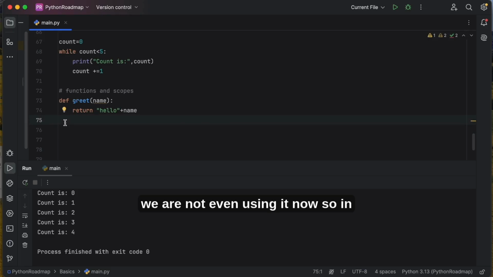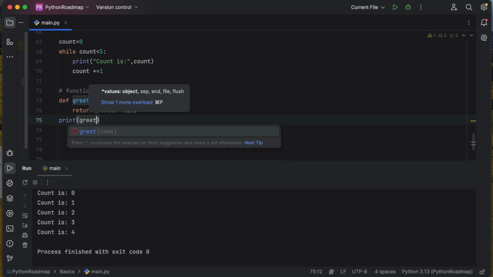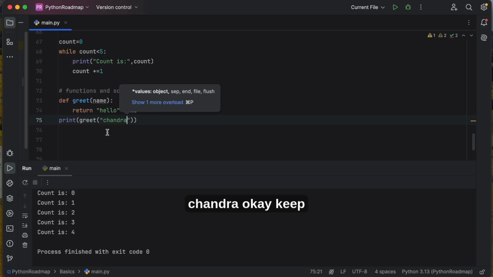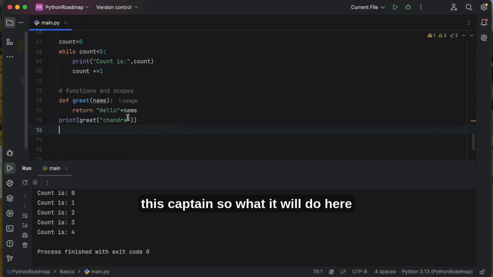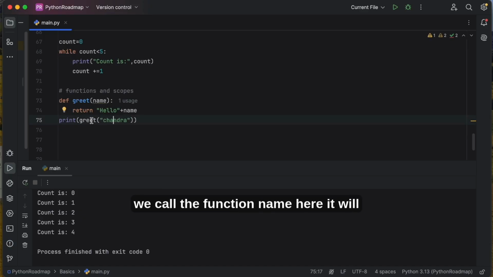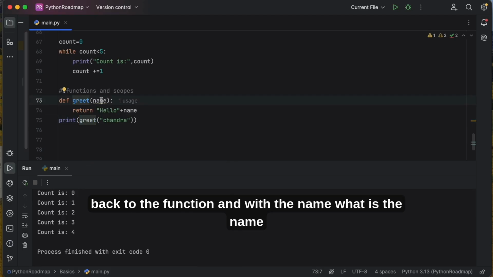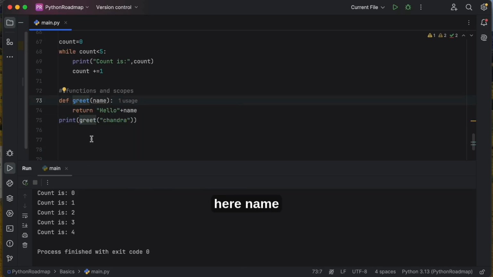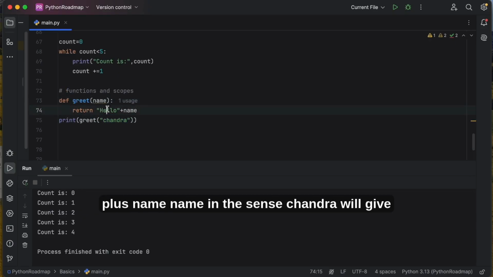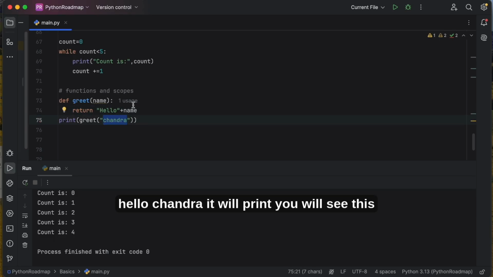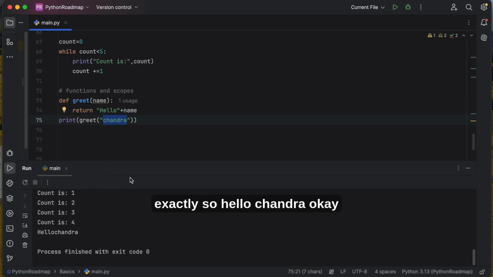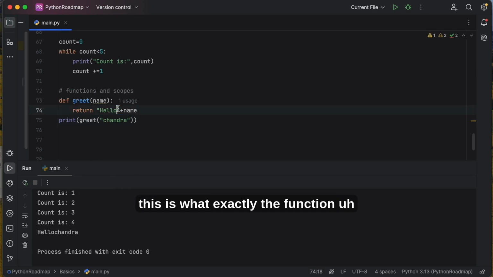We are not even using it yet, so in the print statement we will use it: greet of Chandra. When we call the function here, it goes back to the function, and the name is passed as a parameter, so it will consider Chandra. Hello plus name, in the sense Chandra, will give hello Chandra, and it will print. You will see this exactly. So hello Chandra. This is exactly the functionality.